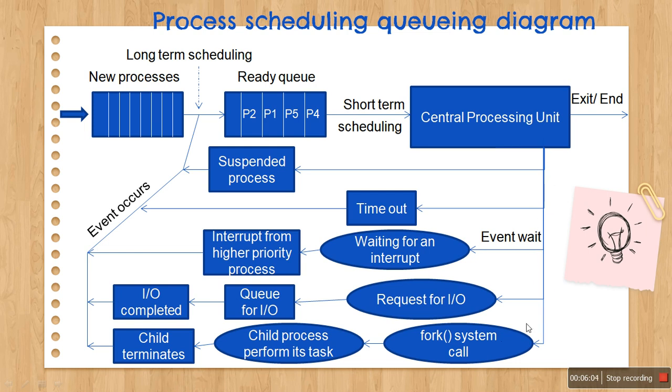Or the process itself can give a call to the fork system call, which creates a child process which performs its task, and when it completes, the main parent process is given back to the ready queue. So this is how a process scheduling queuing diagram is represented or can be described.